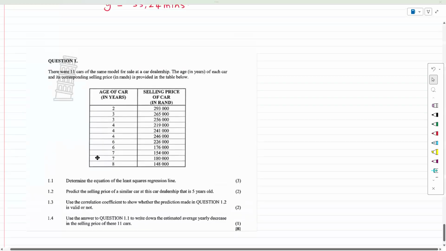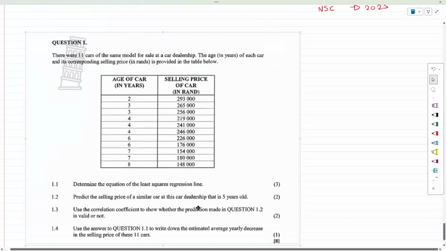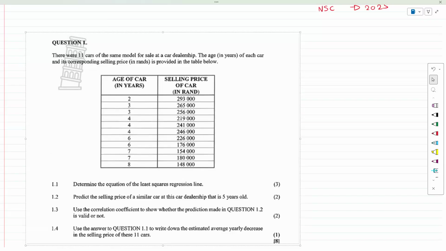Again, this would be the NSC paper, 2025, and the stats is quite simple again. So let's work with this question. It says there were 11 cars of the same model for sale at the car dealership. The age, in years, of each car and its corresponding selling price in rand is provided in the table below. Determine the equation of the least squares regression line. Quite simply, we would look at age and we would look at selling price of the cars.